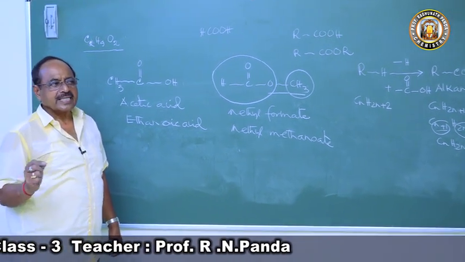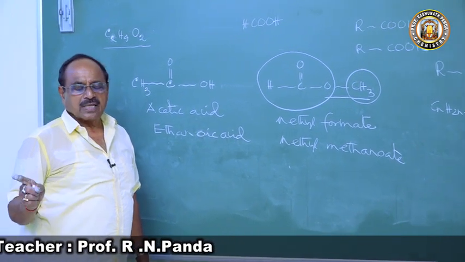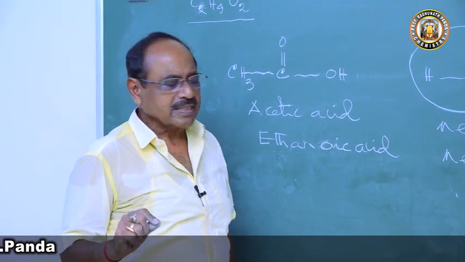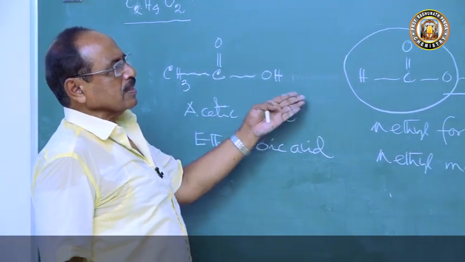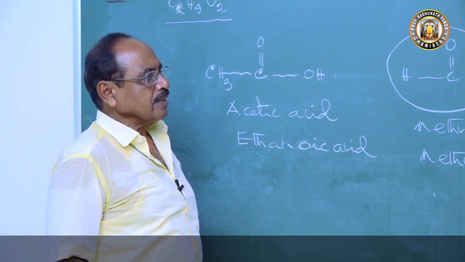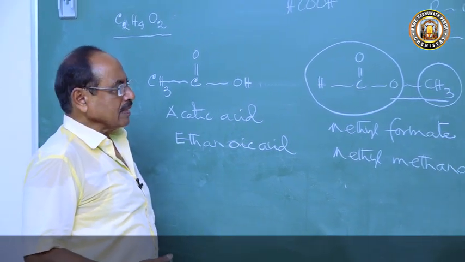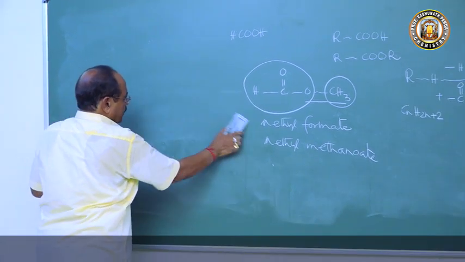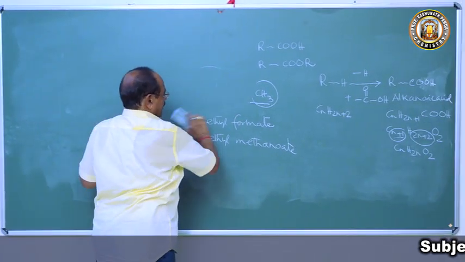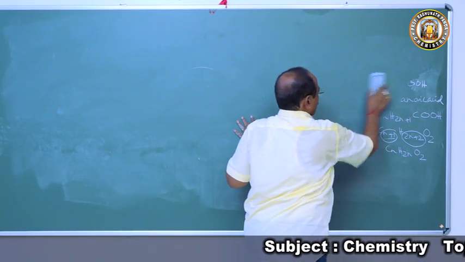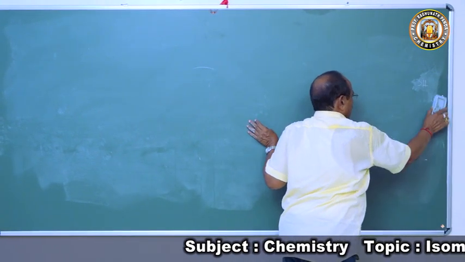So both aldehydes and ketones are functional isomers, alcohols and ethers are functional isomers, and esters and carboxylic acids are functional isomers. So very easily you can say they exhibit functional isomerism: compounds having the same molecular formula but different structure due to different possible functional groups exhibit functional isomerism.